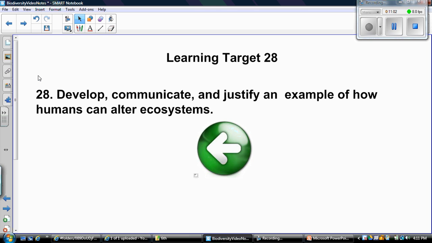You would be able to, in some way or form, whether it's through a PowerPoint presentation, a Show Me app, communicate your example, and then you've got to come up with the ways that we are altering the ecosystems and develop that whole process of your thinking and be able to justify it. So that's our last learning target for the year, learning target 28, really focusing on what humans are doing to alter ecosystems and some things that we could do to change that.